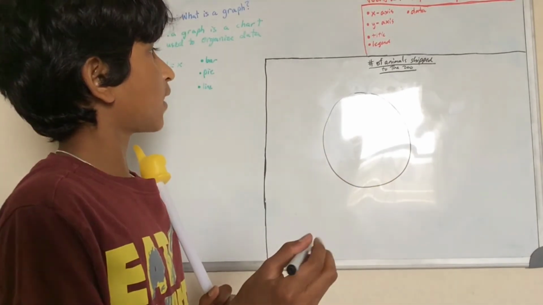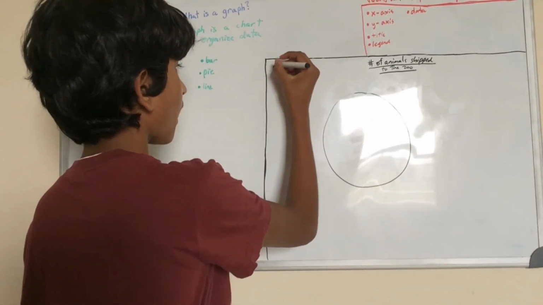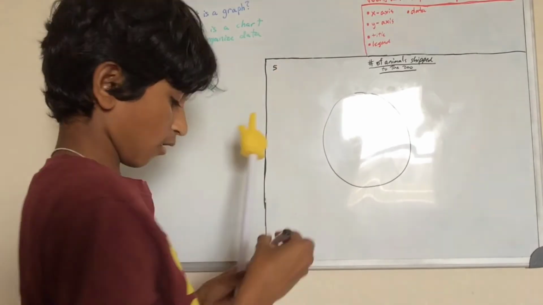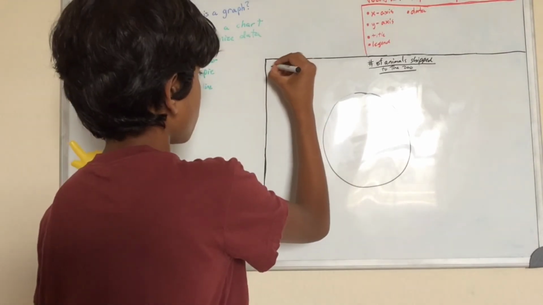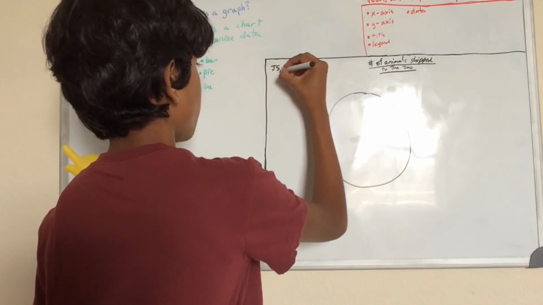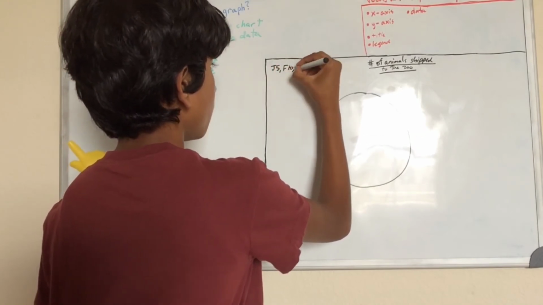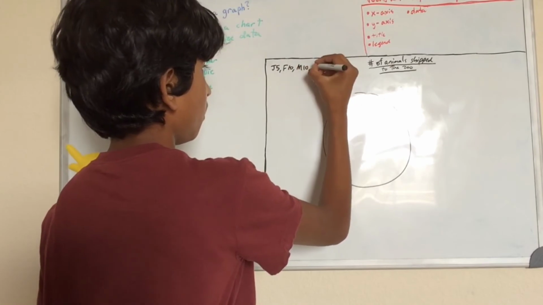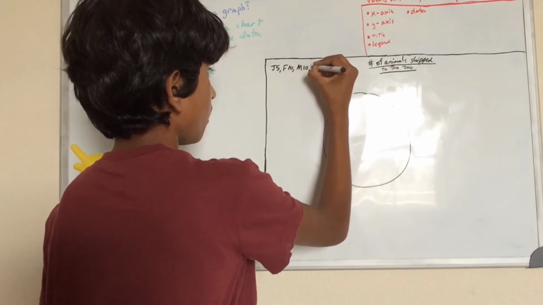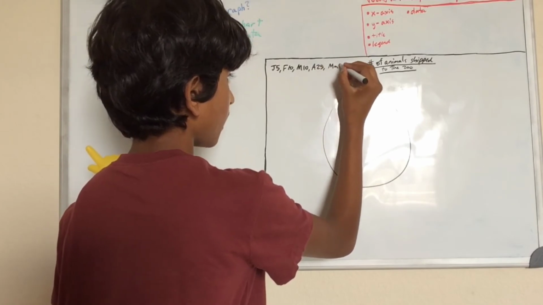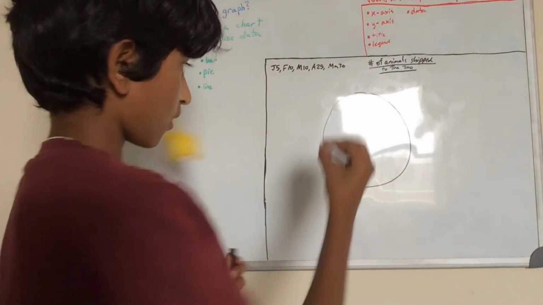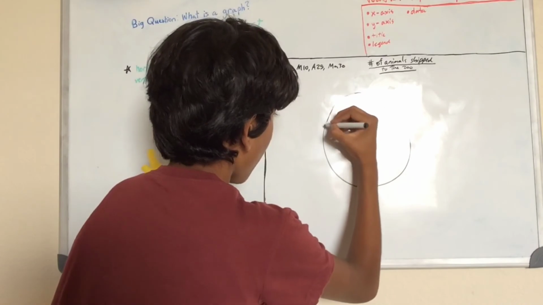I think our numbers were 5 in January, so I'm gonna do J5, F10, M10, A25, and MA30.